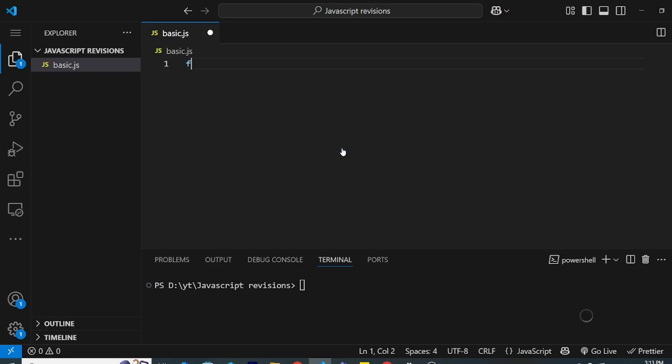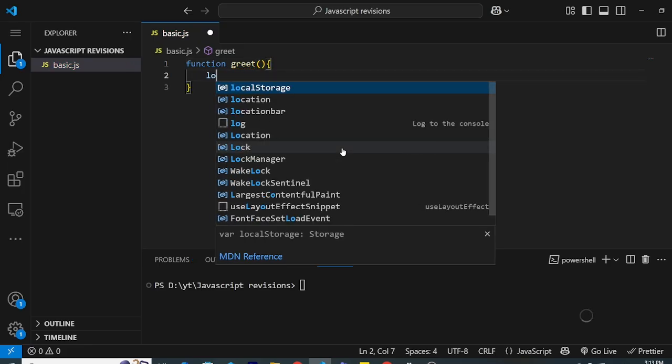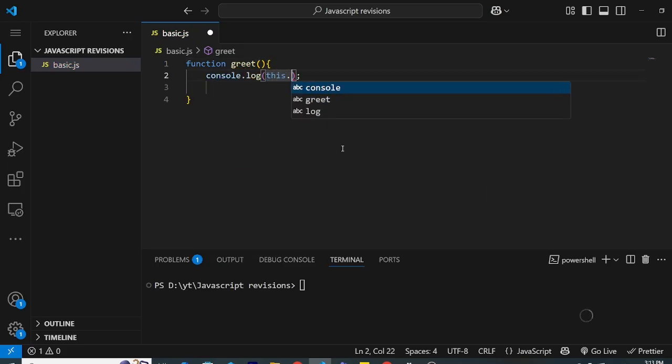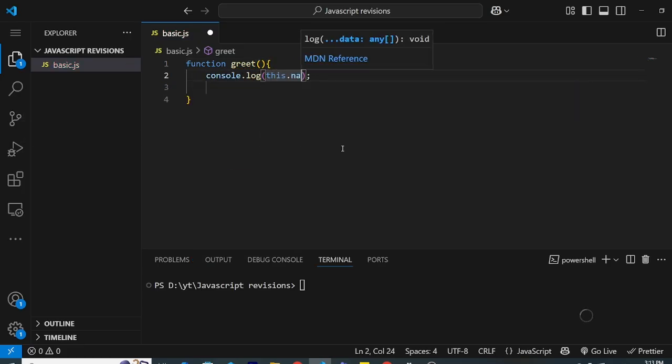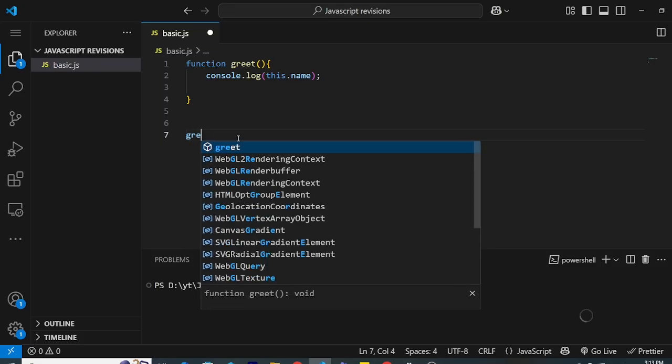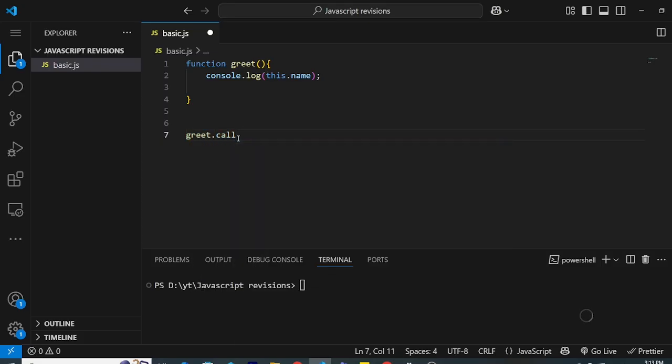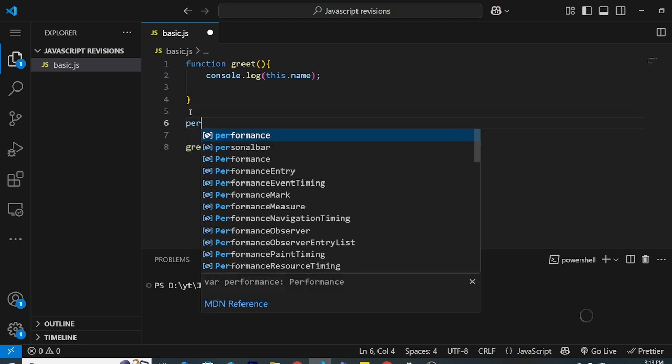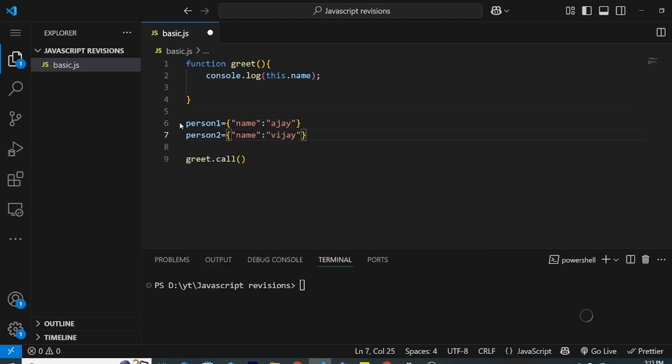So let me give you an example. Let me make a function which is greet, and let me log this.name. Now I want to point this dynamically. Sometimes you want to, so I can do greet.call, and I can point to any object. Let me make two objects, person1 and person2.